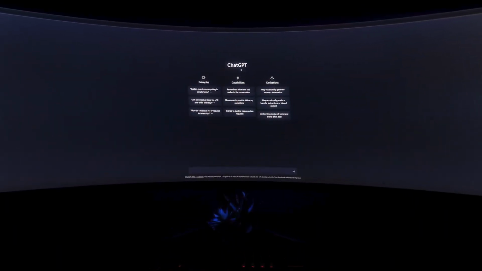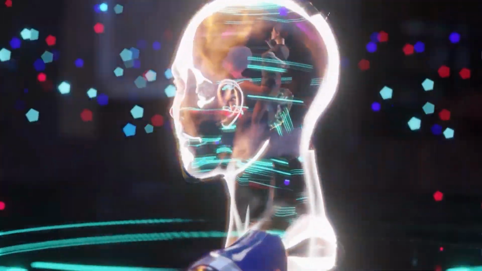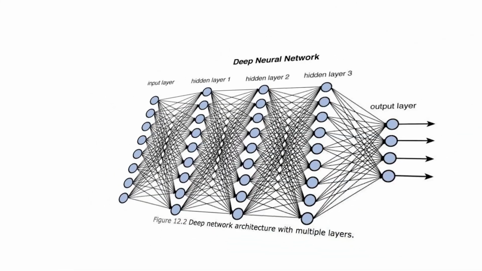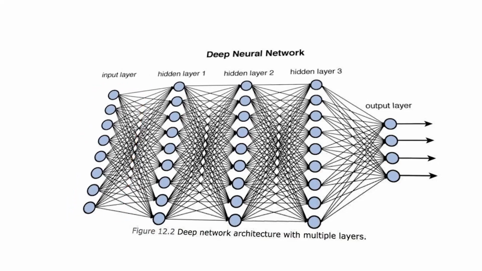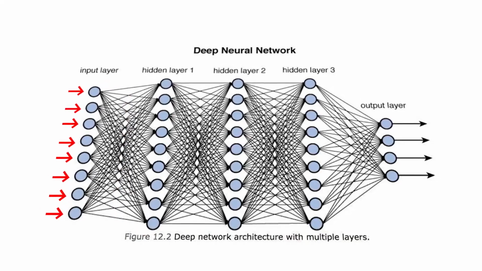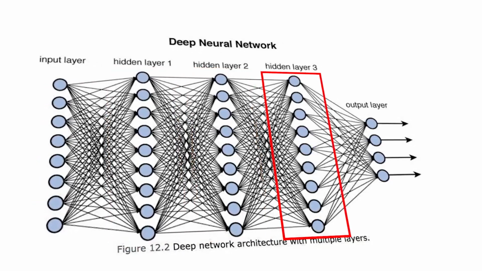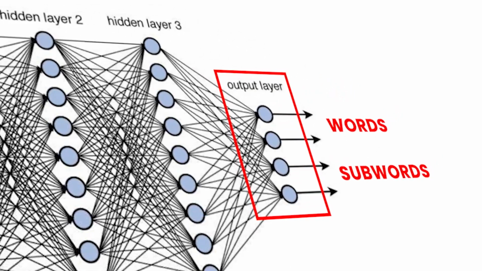So, enough about OpenAI. Let's talk about ChatGPT. ChatGPT is a natural language processing model that generates logical and contextually relevant responses to a wide range of cues. The model was pre-trained on massive volumes of text data from books, papers, and websites. This is achieved through the use of advanced neural network architecture that processes input data in multiple layers. Each layer of the network processes the input data and generates a set of output values, which are then passed on to the next layer. The final output from the model is a sequence of words or subwords that form a relevant response to the user's input.